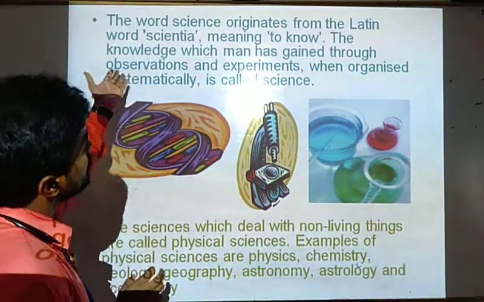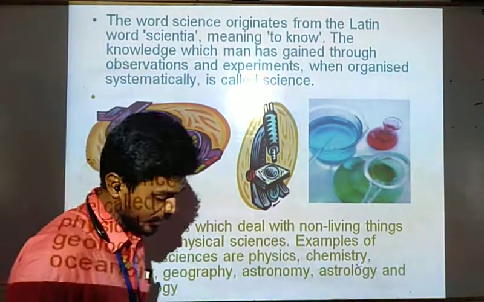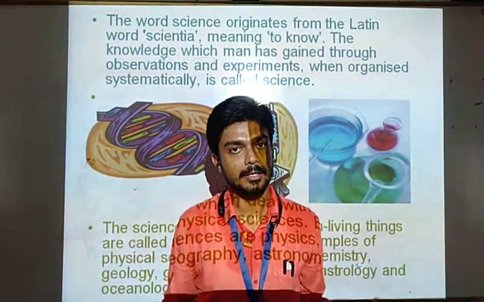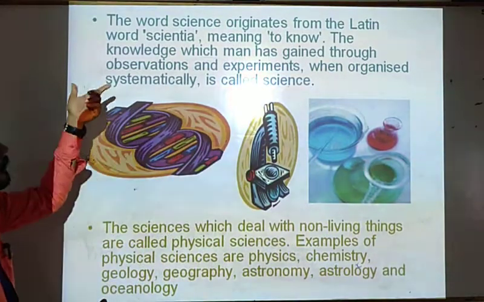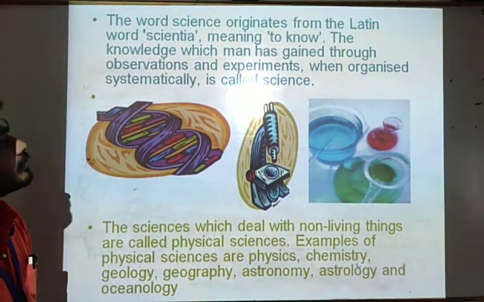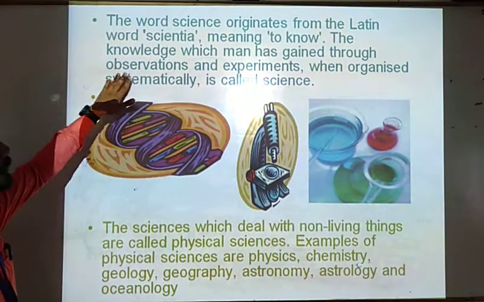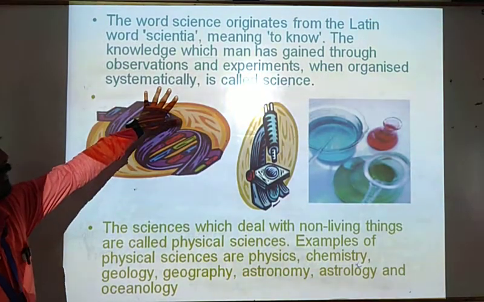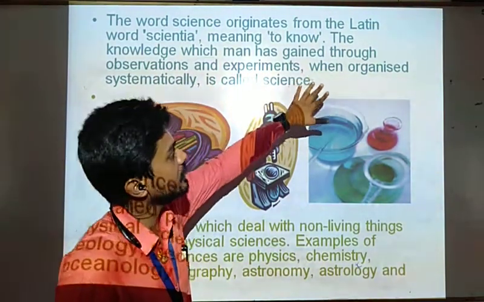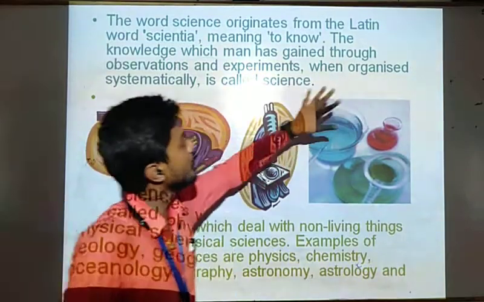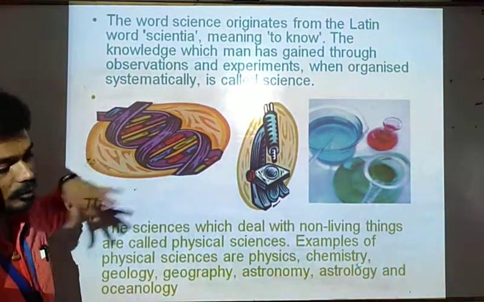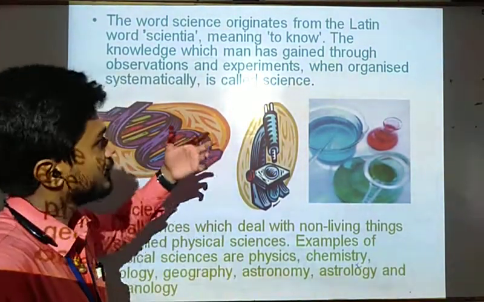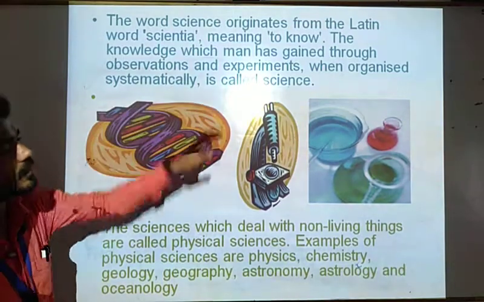Students, we have studied in class 6, 7, 8 that science is systematic knowledge, organized knowledge. Here we can see the definition: the knowledge which man has gained through observation and experiment, when organized systematically. The main focus word is organized systematically. Because you take so many observations, but the observations which are organized systematically are called science.